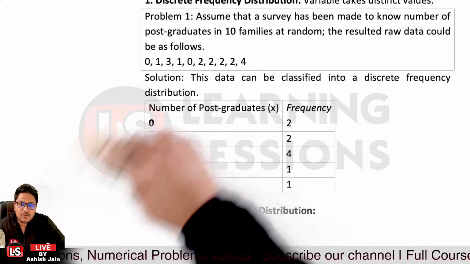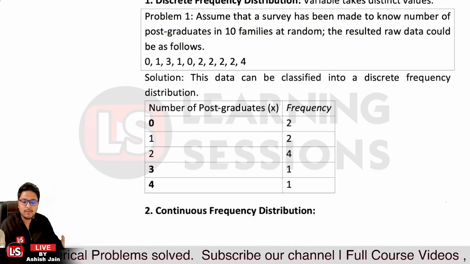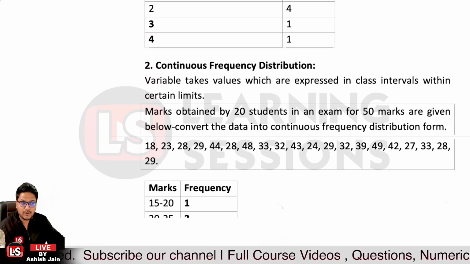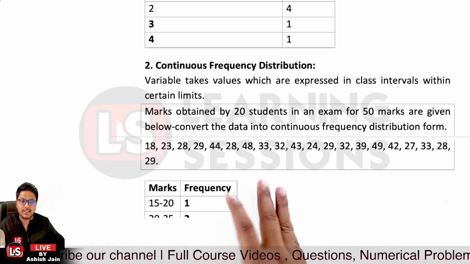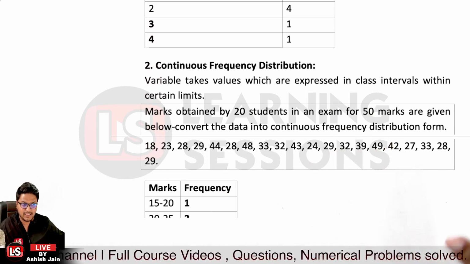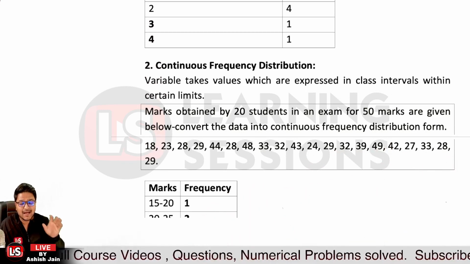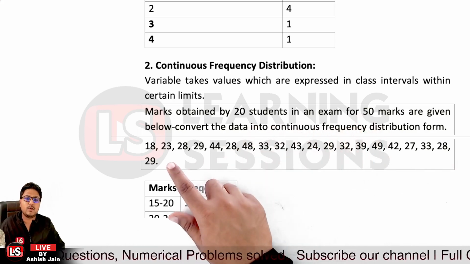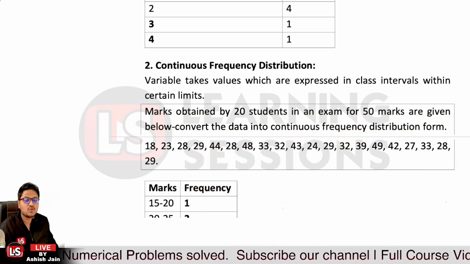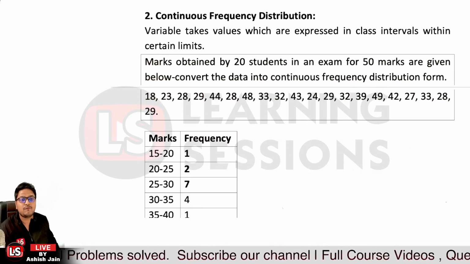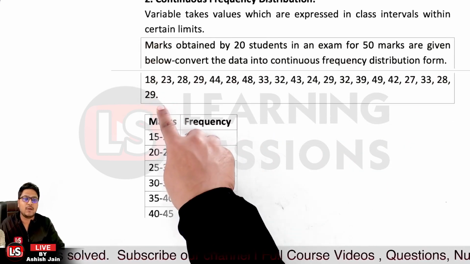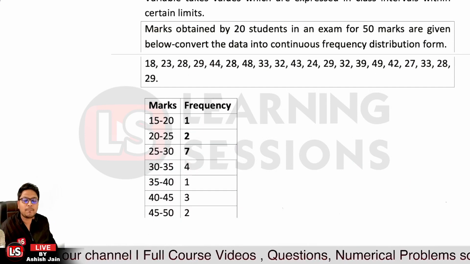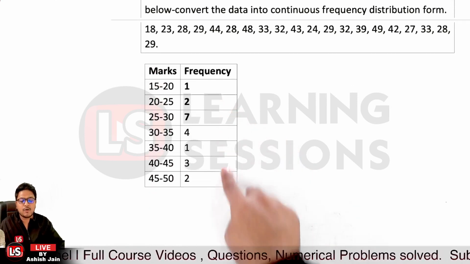And further, in the case of the continuous frequency distribution, we will be looking at intervals, like different marks. Over here we have data for 20 students who appeared in an exam of 50 marks and scored marks such as 12, 18, 23 and so on. We have different intervals, like from 15 to 20 only one student falls in it, then 20 to 25, 25 to 37 and so on. So it forms an interval over here.